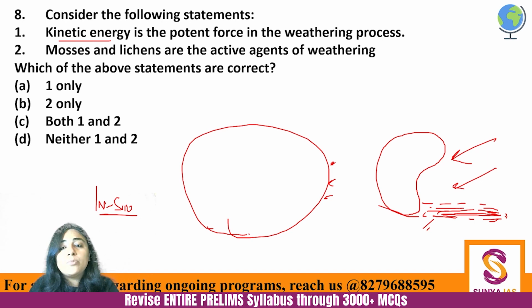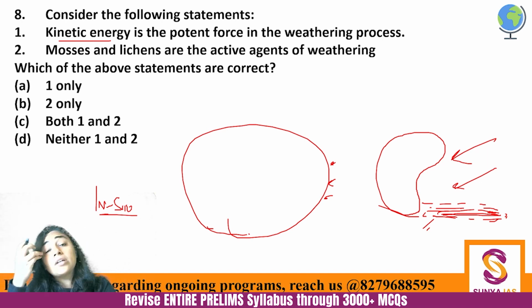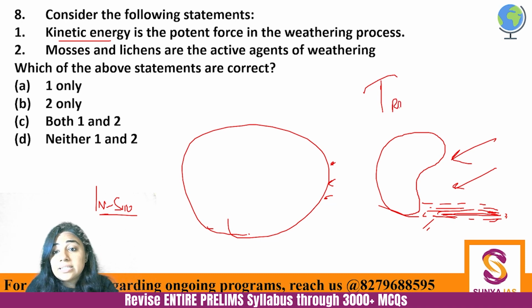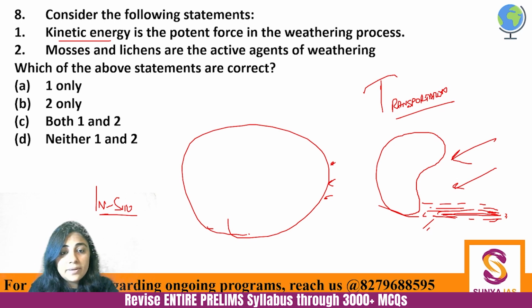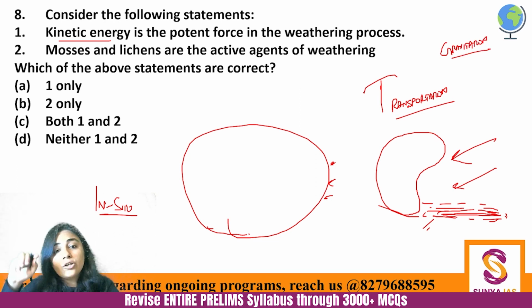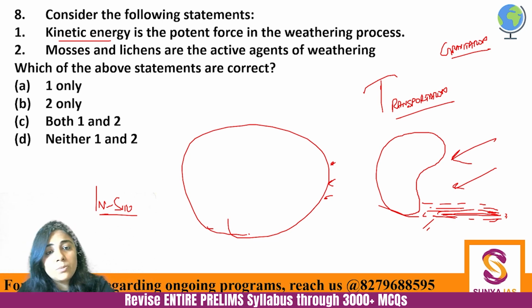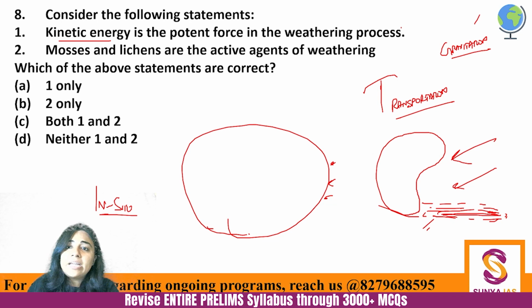So here kinetic energy is not making this rock move. The rock is staying in its own place. What makes kinetic energy move? For example, the transportation. If it is written transportation, so transportation is kinetic energy. It uses kinetic energy, right? But weathering does not use kinetic energy. It is not a result of kinetic energy also, right? It is a result of gravitation. It is a result of physical processes. It is a result of chemical processes. It is a result of biological processes, but not kinetic energy. It is not initiated by movement, right? So here first is incorrect, but second one, mosses and lichens are the active agents of weathering.